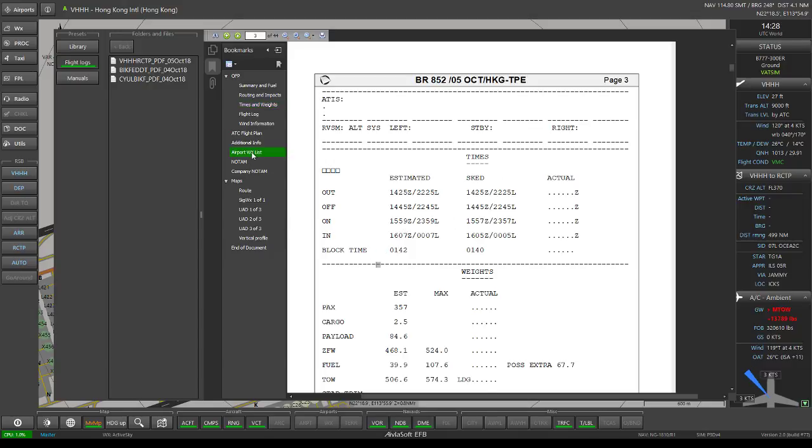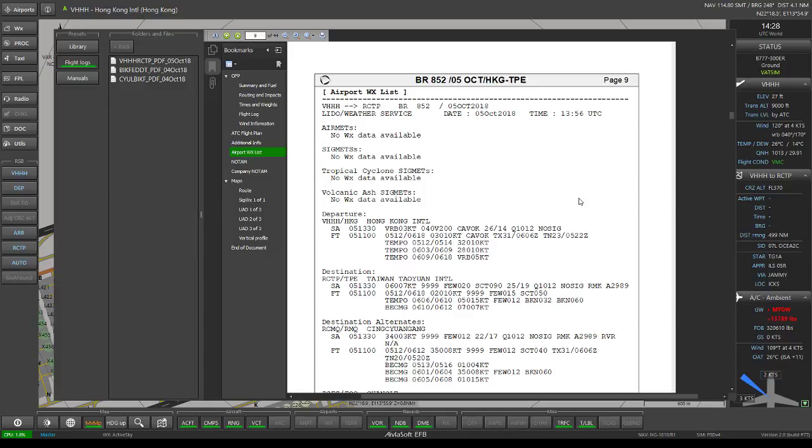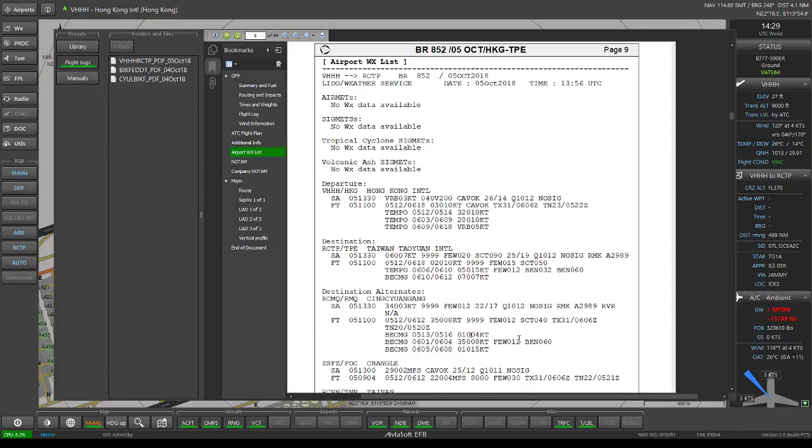So let's go back to the weather information down here on the flight plan. 1559. Today is the 5th, and it seems as if winds are constantly at 350 at 8 knots. Visibility very good. We've got a few clouds at 1200, scattered at 4000. So we should be expecting fairly okay weather in Taiwan.